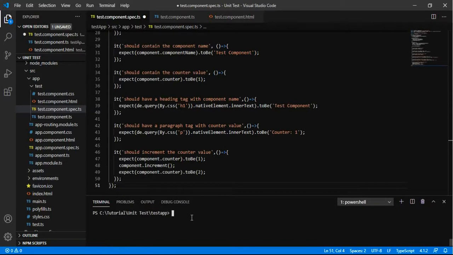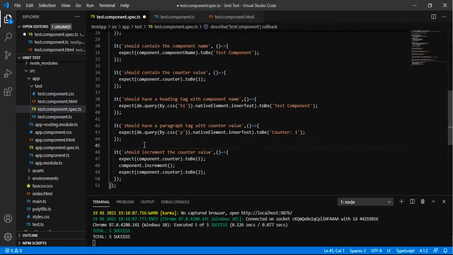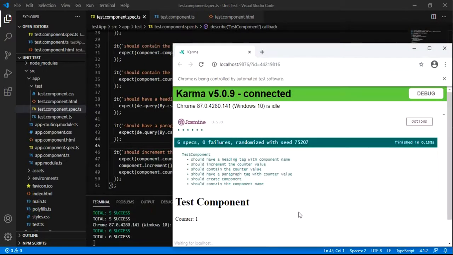Now let us see whether this test passes or not. Just save the file and we can see it should increment the counter and this spec is passing.